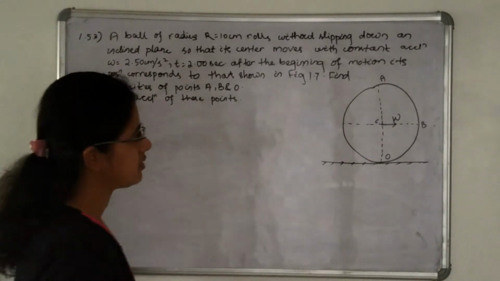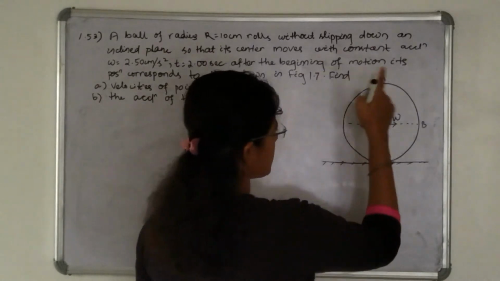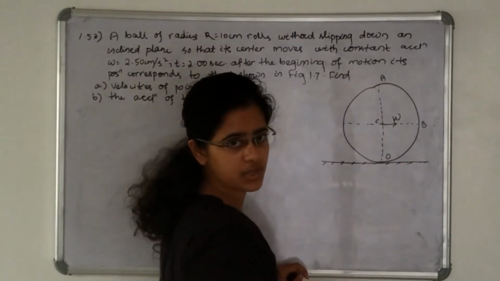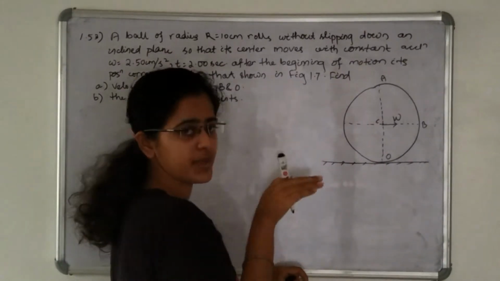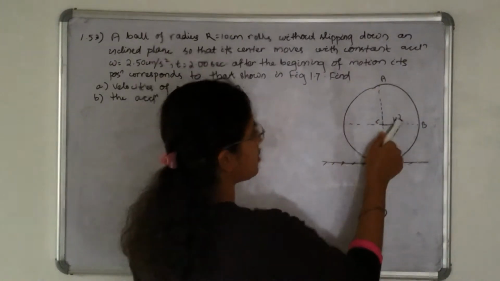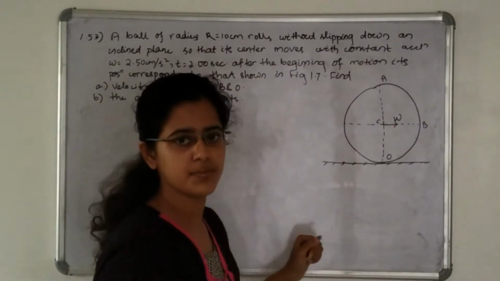Second question is the acceleration of these points. So the ball is rolling as well as moving in the horizontal direction. The acceleration with which the center of mass is moving in this direction is how much? W is equal to 2.5 centimeter per second square.